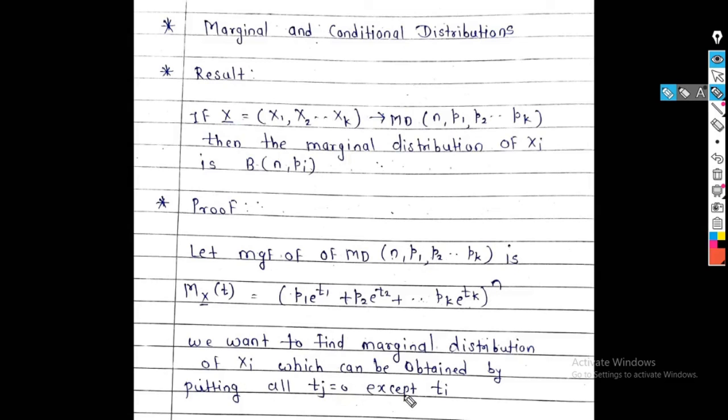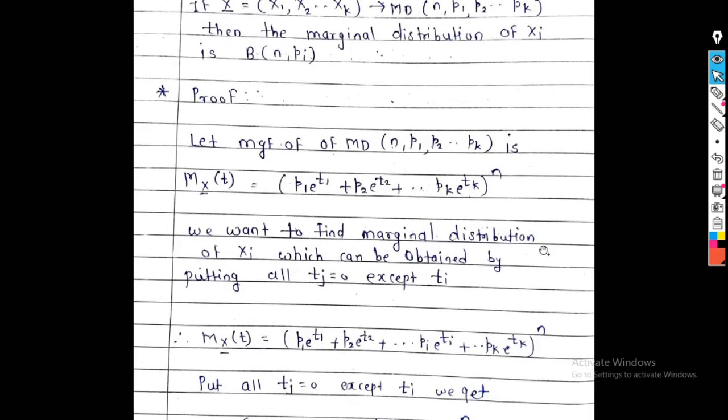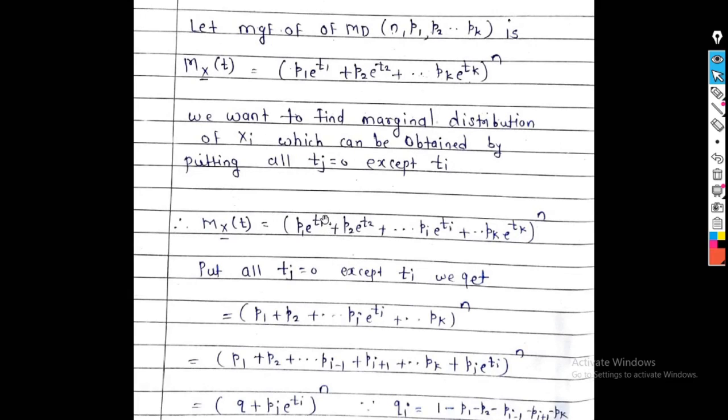If we put all tj equal to 0 except ti, then we get the marginal distribution of xi only. So let us see how to compute it. Mx of t is equal to (p1 e raised to t1 plus p2 e raised to t2 plus ... pi e raised to ti plus ... pk e raised to tk) raised to n.